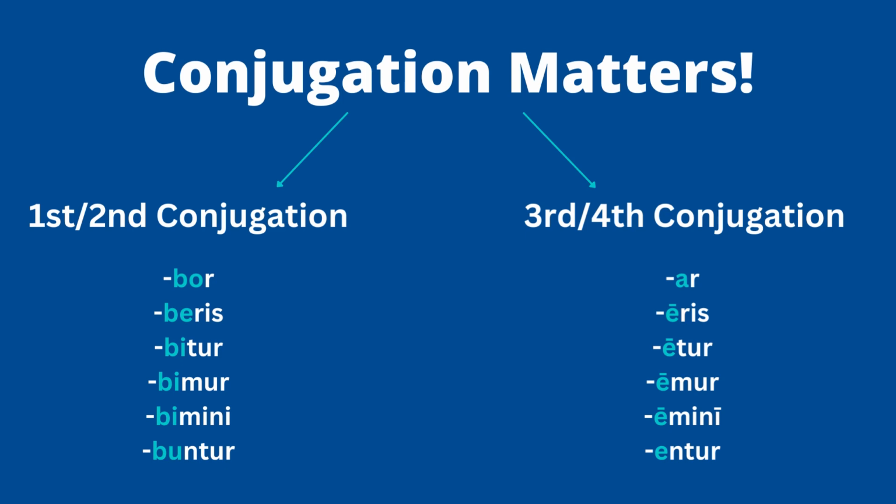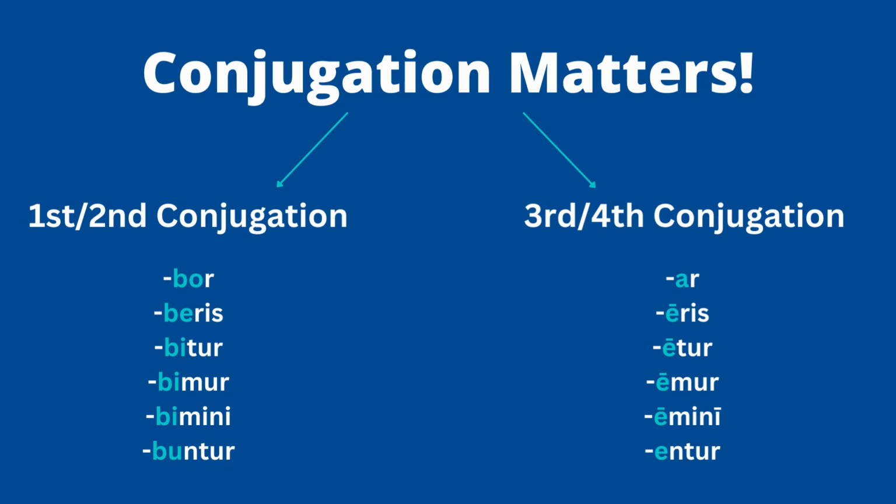Now, if you have a third or fourth conjugation verb, meaning the infinitive ends in a short ERE for third or an IRE for fourth, you're not using bo, be, be, boo, right? Think back to active voice. This is where you use the A and 5 E's. So your endings in passive voice are going to be R, eris, itur, mur, mini, ntur. Okay, so the process, again, is the exact same.